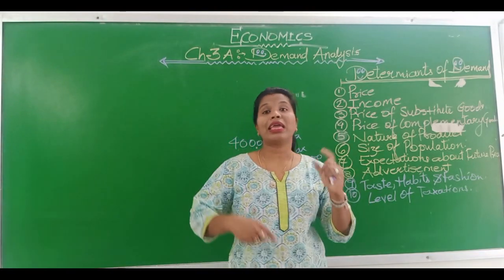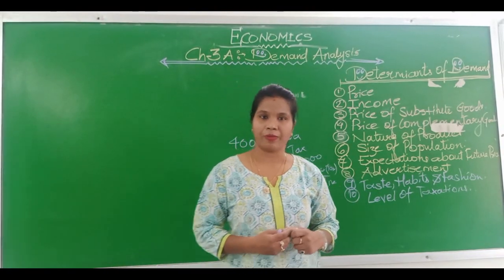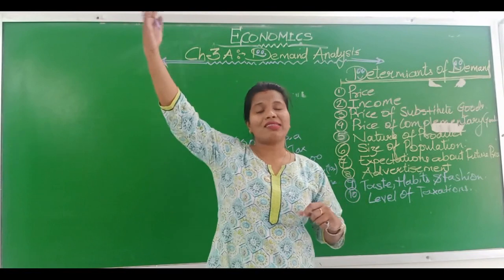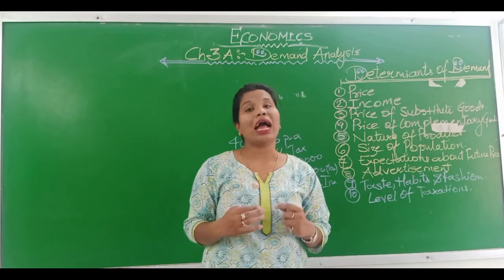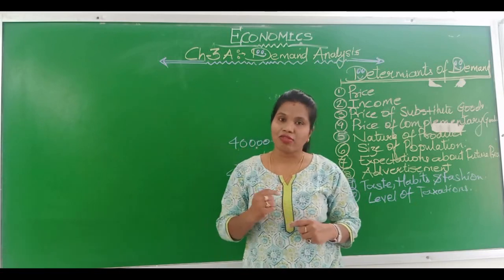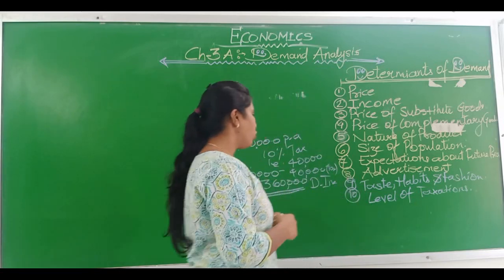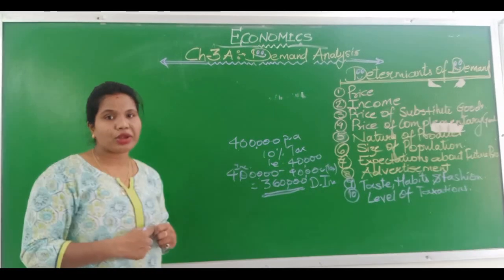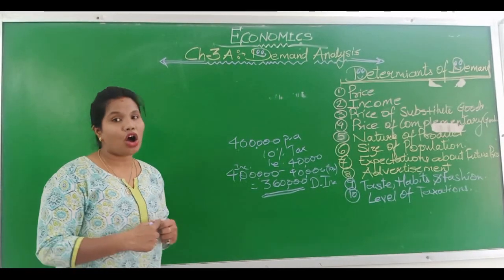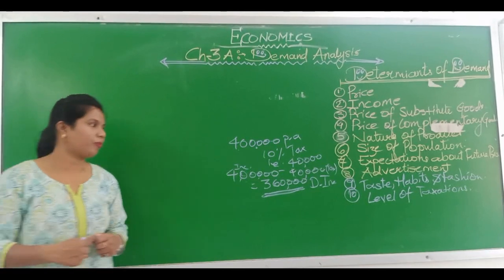From this income he can demand any commodity. So as taxes are rising, the disposable income is reducing and they will demand less quantity. So level of taxes also plays a very important role as a determinant of demand.